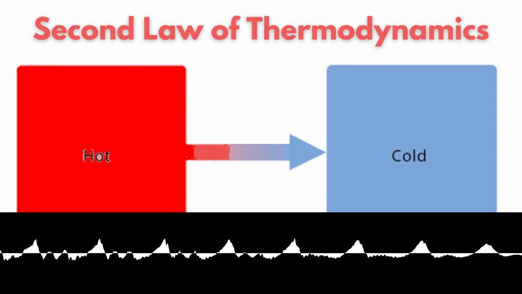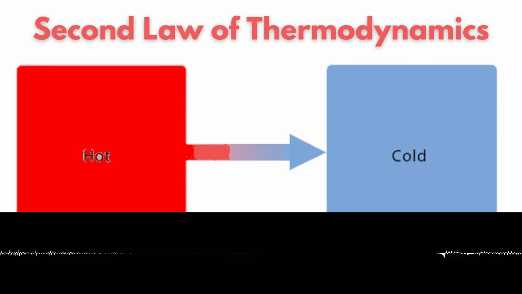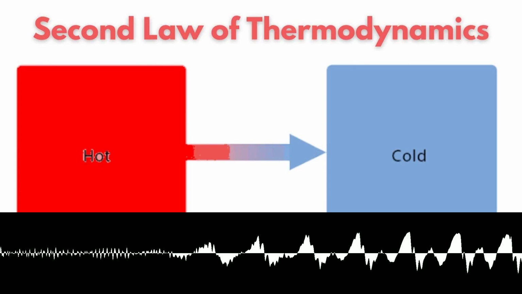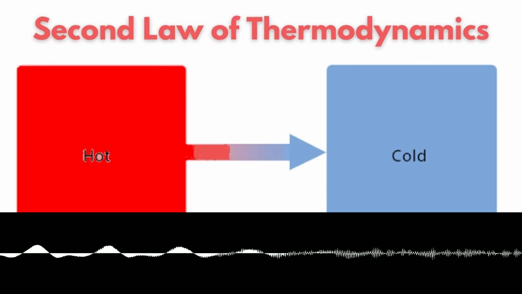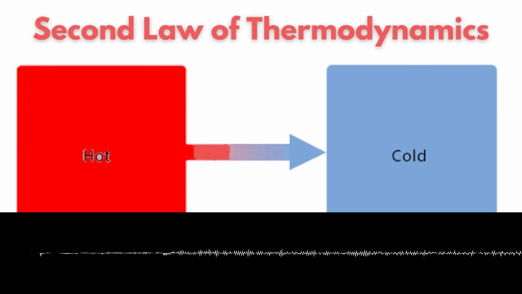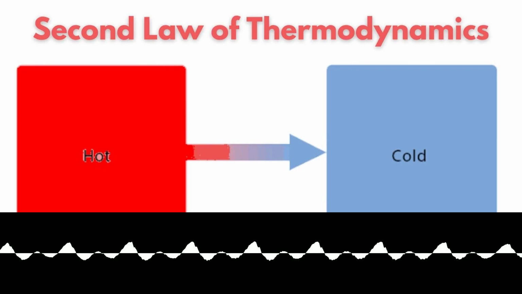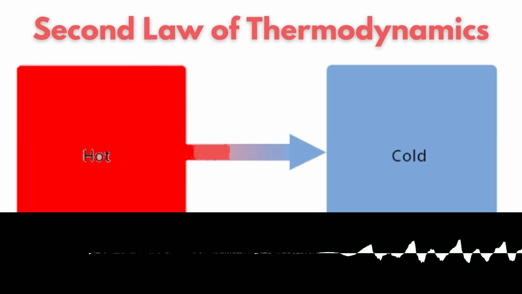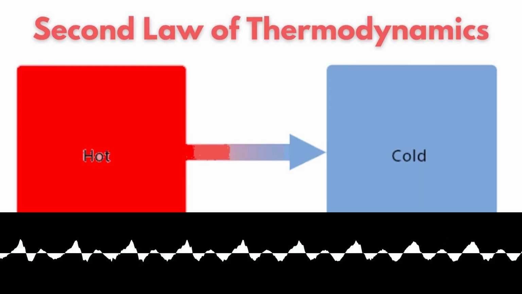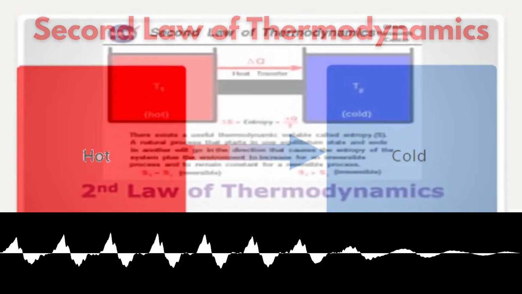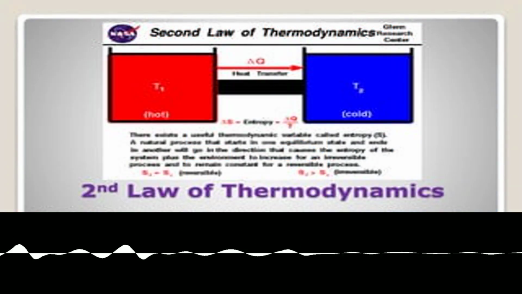Boltzmann's groundbreaking ideas met with considerable resistance from the scientific community. Prominent physicists, including Joseph Loschmidt and Ernst Zermelo, raised formidable objections. Loschmidt formulated the reversibility paradox, arguing that if a system evolves from a state A to a state B, then, owing to the time reversibility of microscopic dynamics, it should equally be able to evolve from state B back to state A. This, he argued, contradicts the second law's assertion of perpetual entropy increase.